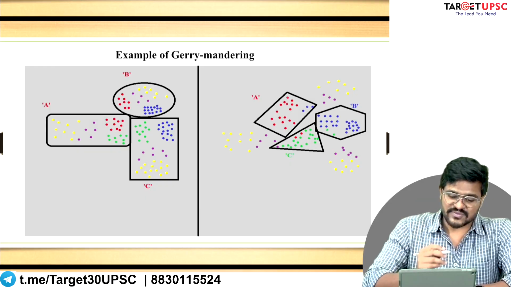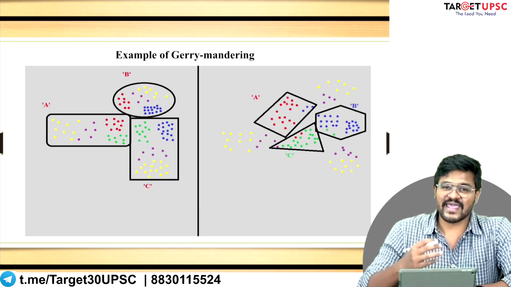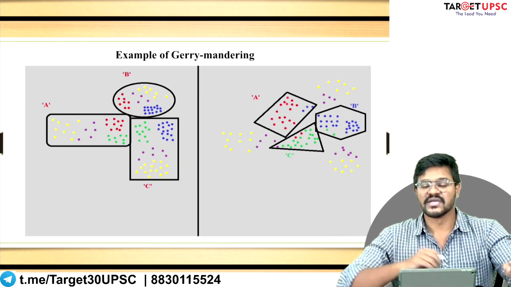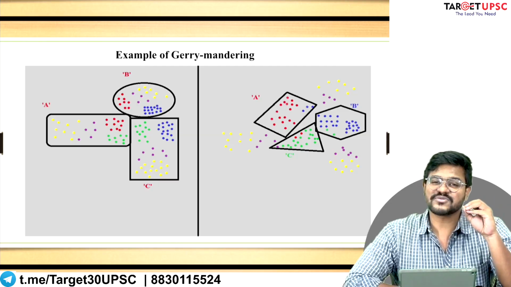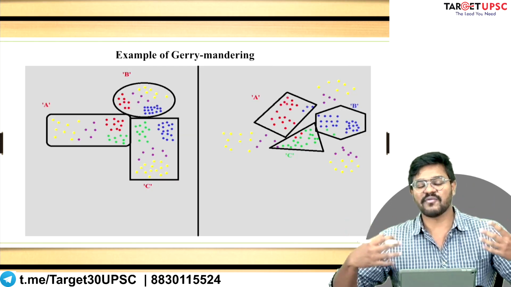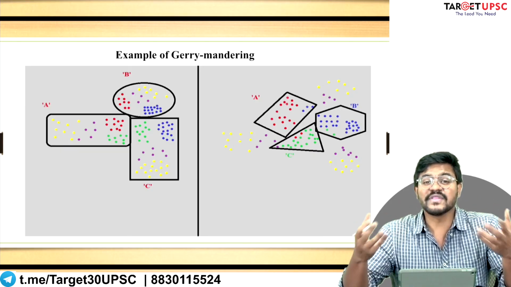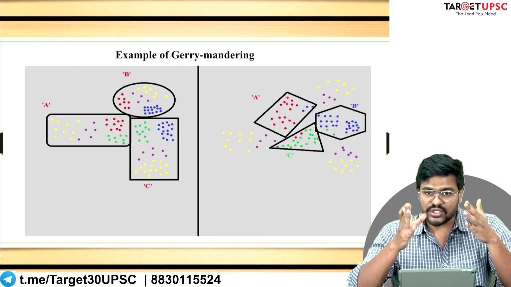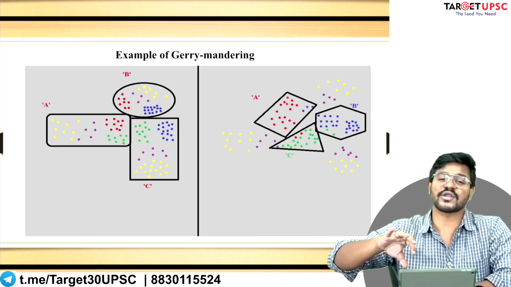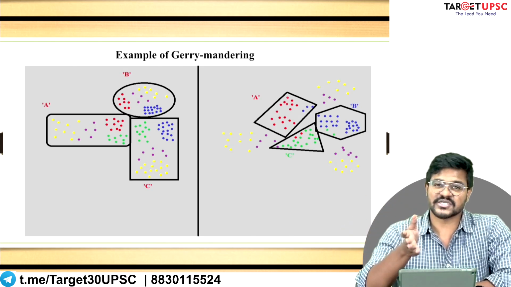Now the old arrangement was that all of these constituencies A, B, and C had voters from different castes and different communities. Therefore this provided a fair, democratic, and equal chance for different political parties and different candidates to stand and probably win the election, because the constituencies were not lopsided. There was not an over representation of certain communities, and there was not an under representation of other communities.